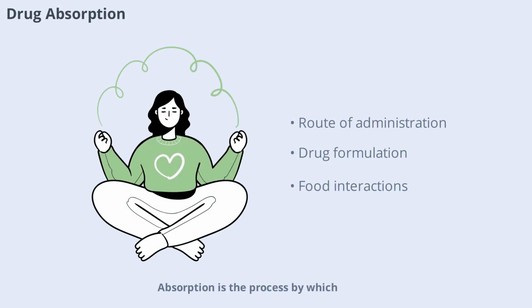Absorption is the process by which a drug enters the bloodstream after administration. Factors like the drug's form, the route of administration, and the presence of food in the stomach can all affect absorption. For example, some drugs are best absorbed on an empty stomach, while others need to be taken with food. Understanding absorption helps ensure that medications are used in the most effective way possible.